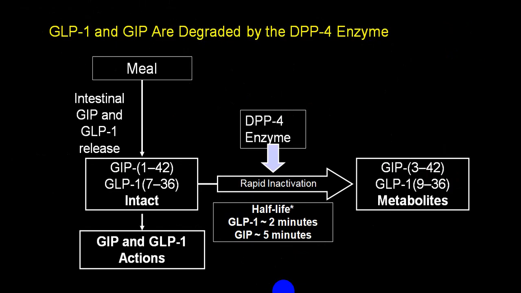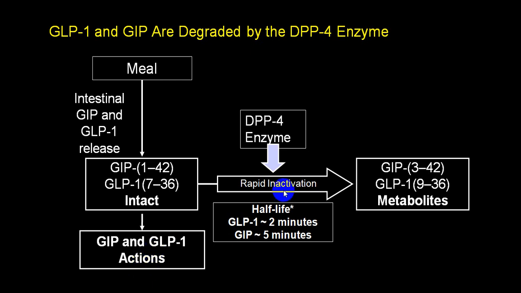As soon as a person takes a meal, GIP and GLP are released. These act on the pancreas, brain, liver and even peripheral tissue, that is muscle and fat.